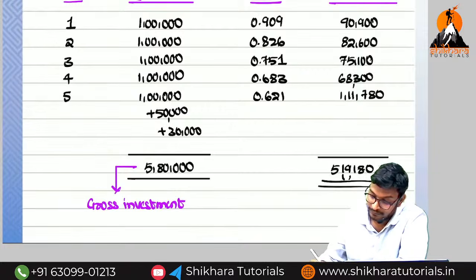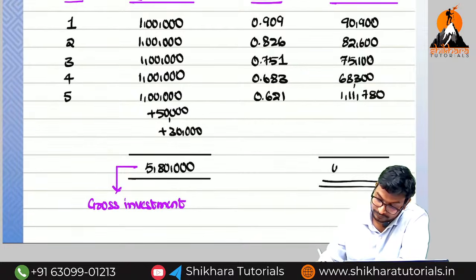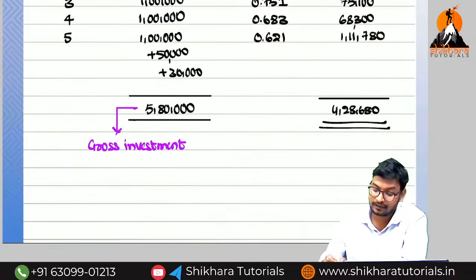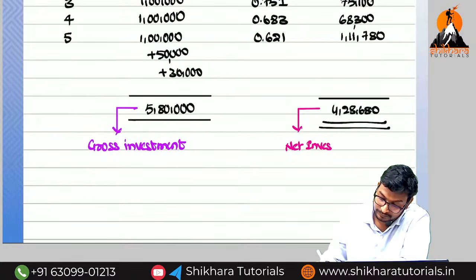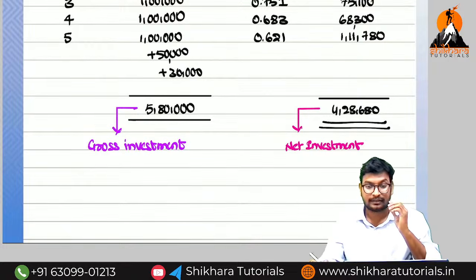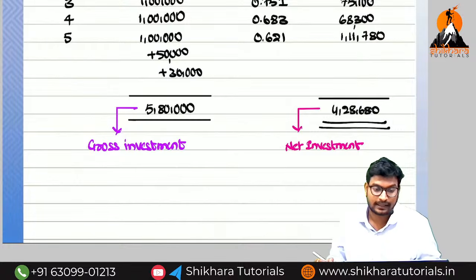So what is the value here? 4 lakh 28,680. What is the meaning of this one? This is nothing but net investment. This value only we need to consider for the first entry. That means this value is called as what? Cash price. Okay?